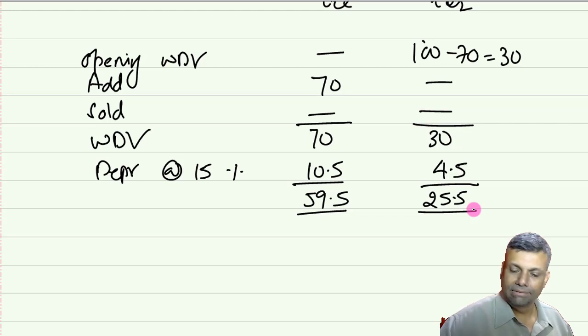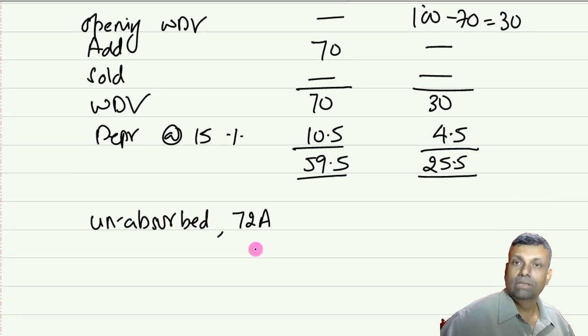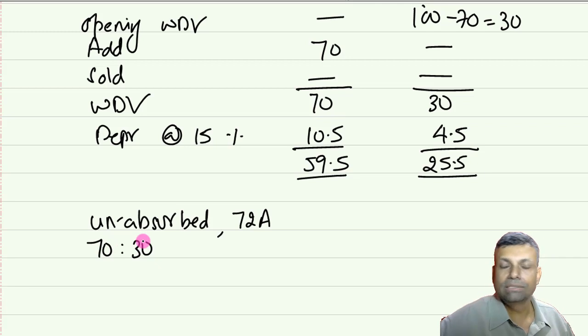I will show you that it's a very simple one. Okay. Unabsorbed depreciation. I'm not going into the technical details, but that is covered by section 72A, and that also you have to do it in the same ratio. And the ratio is 70:30 because that is the ratio of the asset which has been transferred.